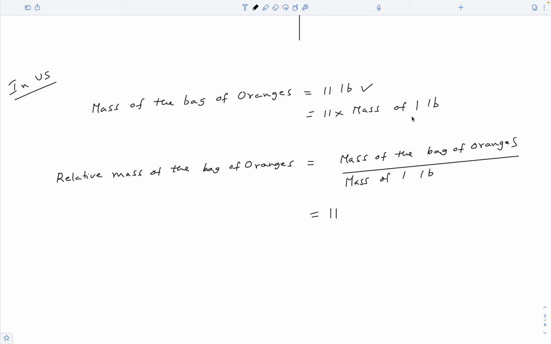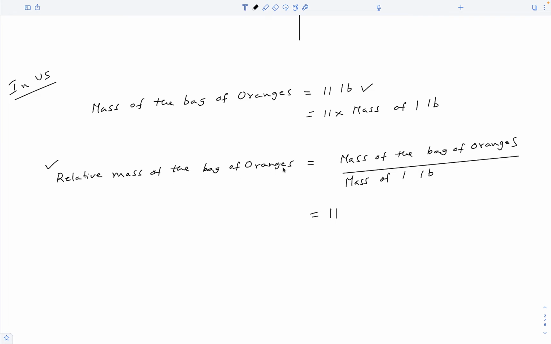And again, if you take this term to the left hand side, then we will have mass of the bag of oranges over mass of 1 lb, and it will be equal to 11. And there is nothing beside this 11. Again, this number is the ratio between these two masses, and it is the mass of this bag of oranges relative to this reference called 1 pound. That is why it is called the relative mass of the bag.